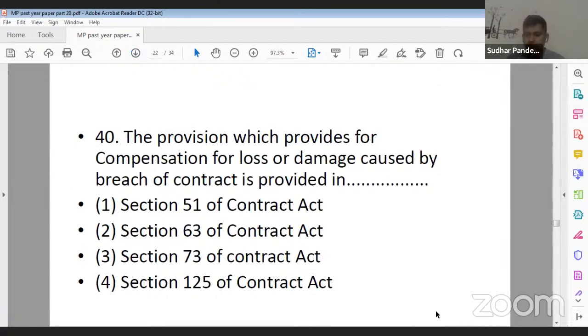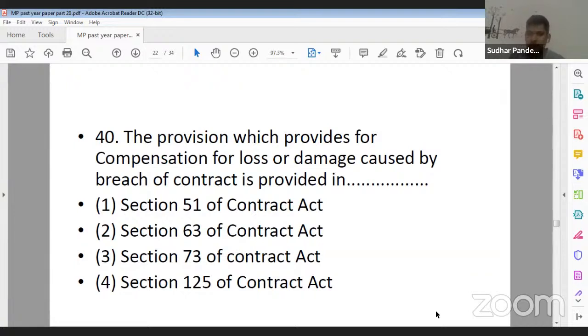40. The provision which provides for compensation for loss or damage caused by breach of contract is provided in... Yes, Harshvardhan ji, Ankita ji, both of you are correct. The provision which provides for compensation for loss or damage caused by breach of contract is provided in option 1 section 51 of the Indian Contract Act, option 2 section 63 of the Indian Contract Act, option 3 section 73 of the Indian Contract Act, and option 4 section 125 of the Indian Contract Act.